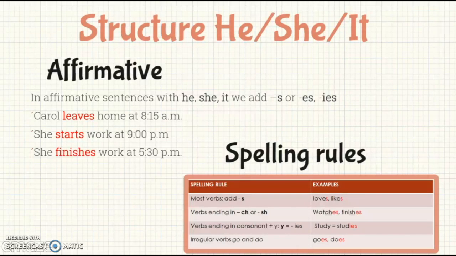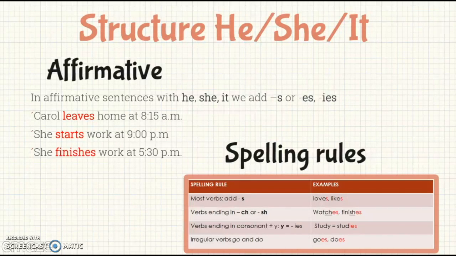Therefore, in this affirmative part, the verbs may end with s, es, or ies. For example, the first sentence, Carol leaves home at 8:15 a.m. Number two, she starts work at 9 a.m. And number three, she finishes work at 5 p.m.